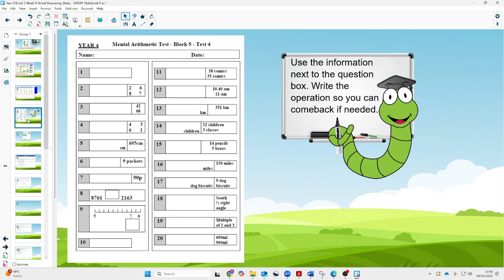Number 4. Make the smallest number you can from 4, 3, 6 and 1. Number 5. Round 605 centimetres to the nearest 100 centimetres.